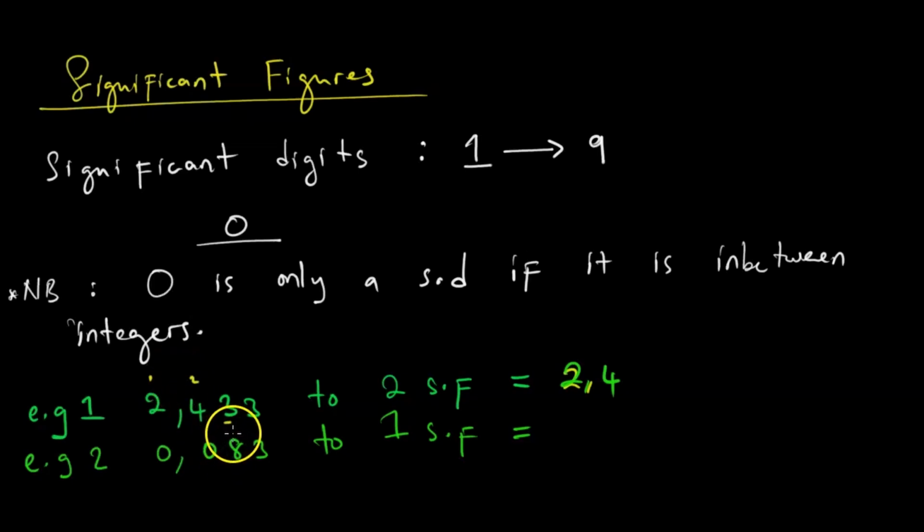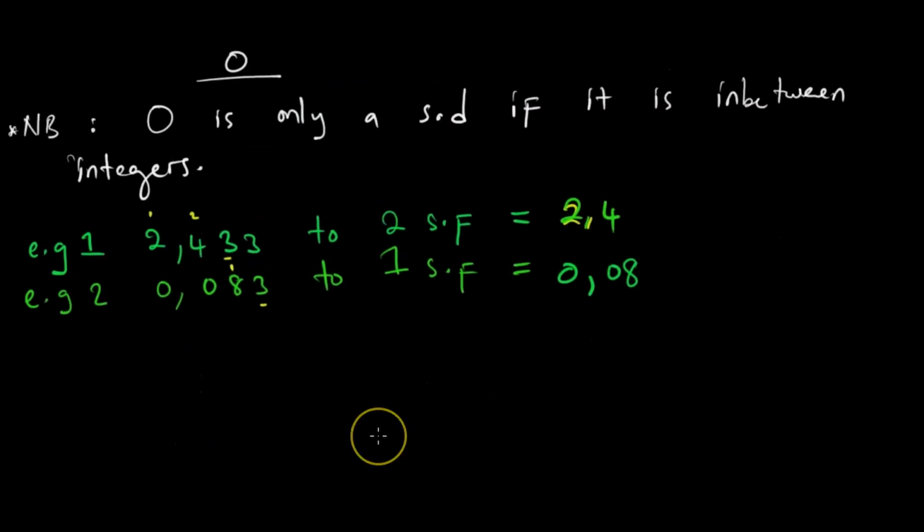So our first significant digit is the 8. Then we look and there is no rounding off effect, meaning our answer will be 0.08. That's our example number 2.